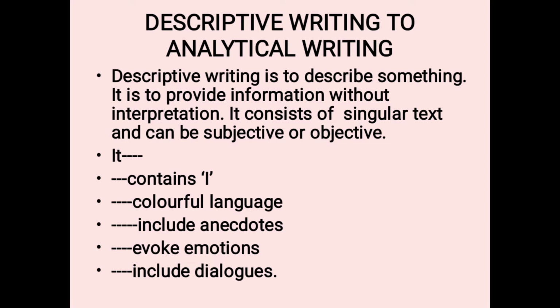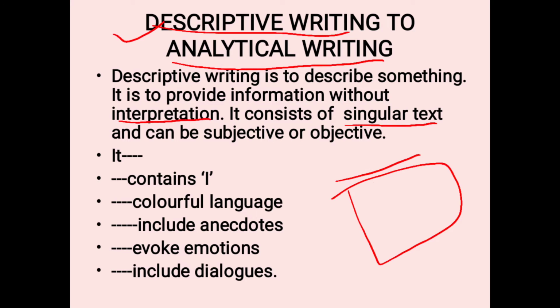Now, from descriptive writing to analytical writing. Our level is increased from descriptive writing to analytical writing. Descriptive writing was what you were doing earlier, that was story writing or article writing. Descriptive writing is to describe something, to provide information without interpretation. It consists of a singular text, which means a topic was given to you earlier, like write an article on pollution. What you had to do was write the singular text. There was no need to compare two things.